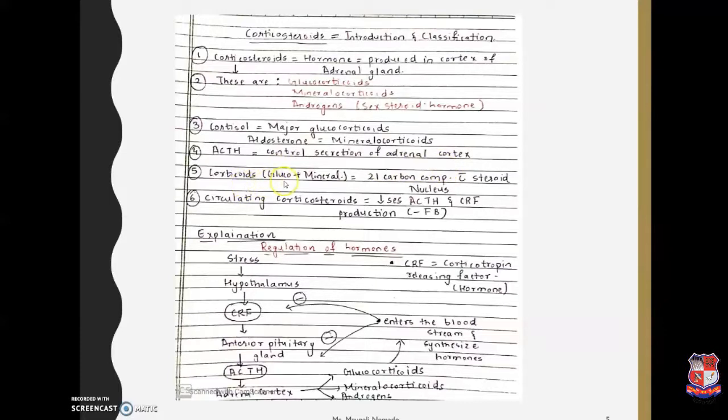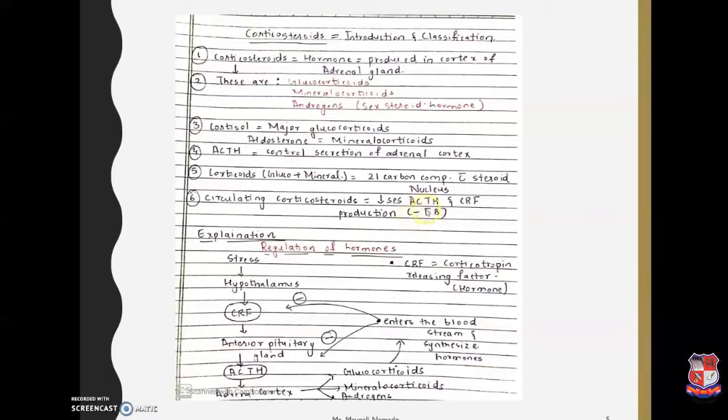Corticoids are a combination of glucocorticoids and mineralocorticoids. Some of the chemistry points: they are 21-carbon compounds and have the steroid nucleus. Circulating corticosteroids cause inhibition of ACTH, adrenocorticotropic hormone, and CRF production, that is corticotropin releasing factor, also known as corticotropin releasing hormone.